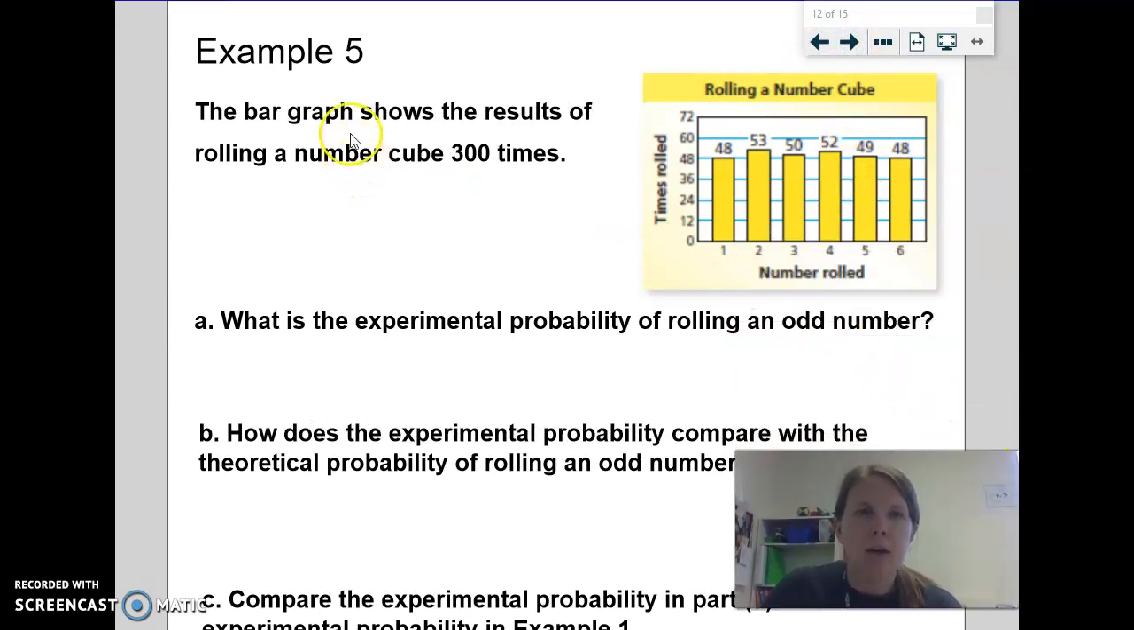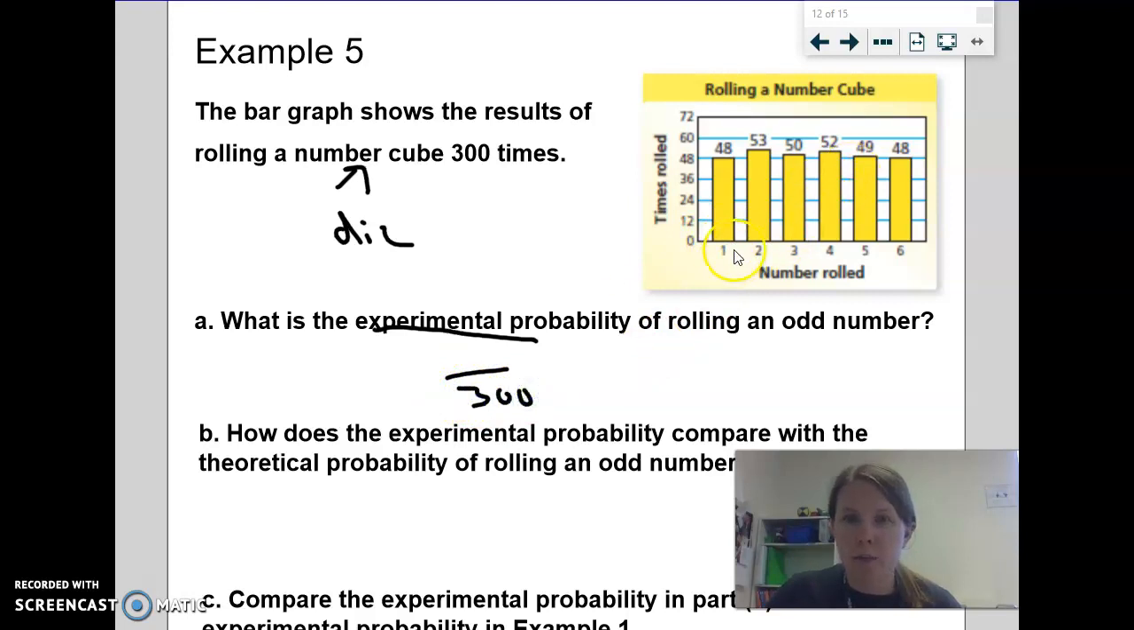Let's go here. So it says the bar graph shows the results of rolling a number cube 300 times. What is the experimental probability of rolling an odd number? So you decided to sit there and roll this die 300 times, okay? Remember, your experimental probability is what are the actual outcomes of this experiment, and I want to know my odd, okay? So again, it's going to be out of the total. My total is 300, and then we're going to figure out how many were odd.